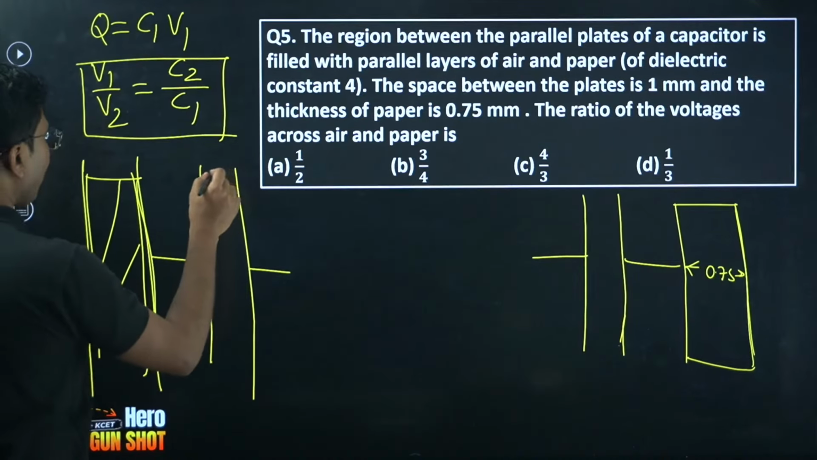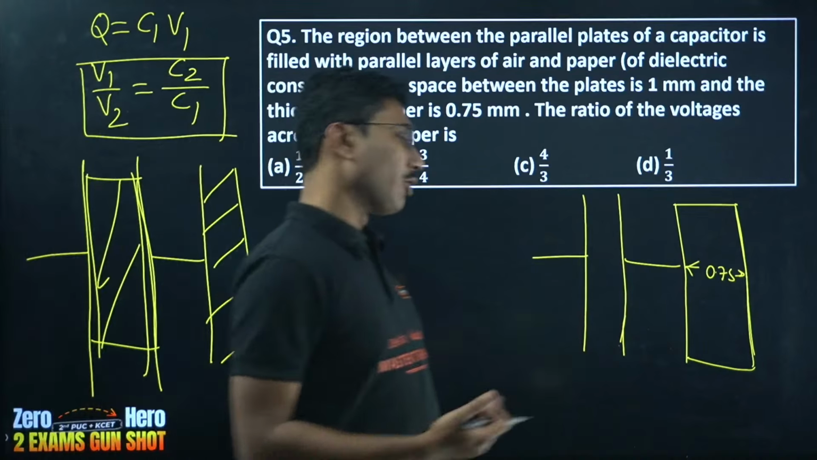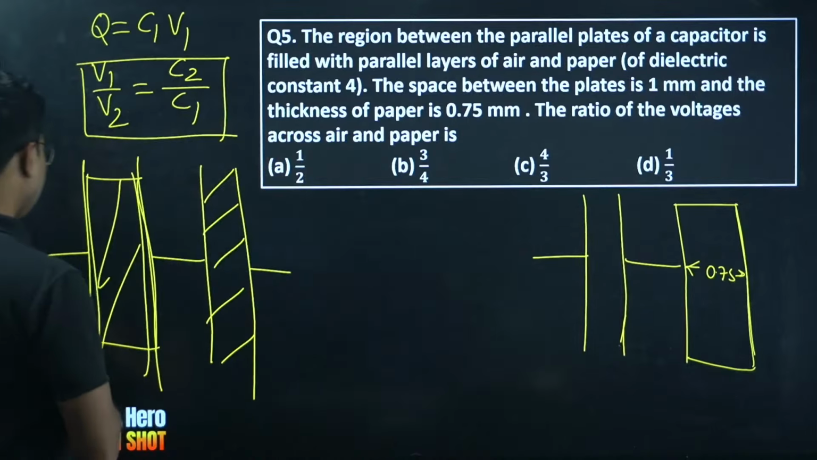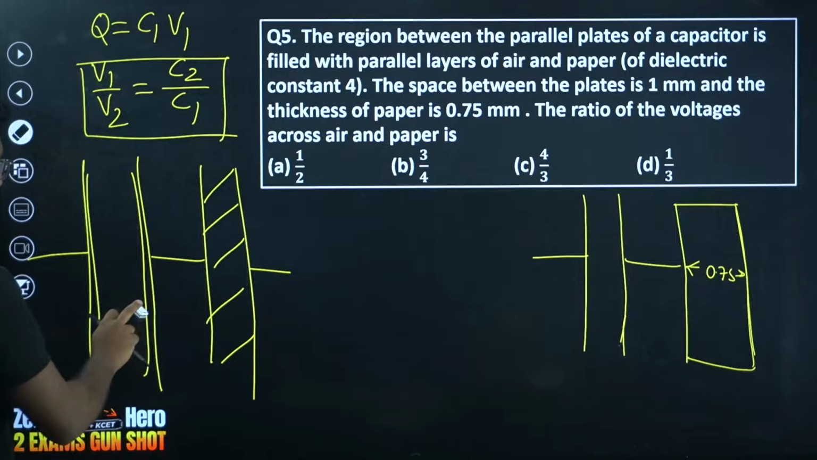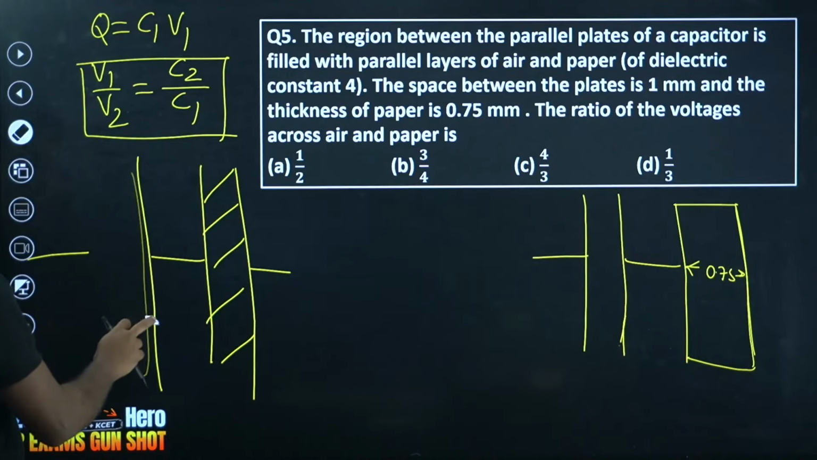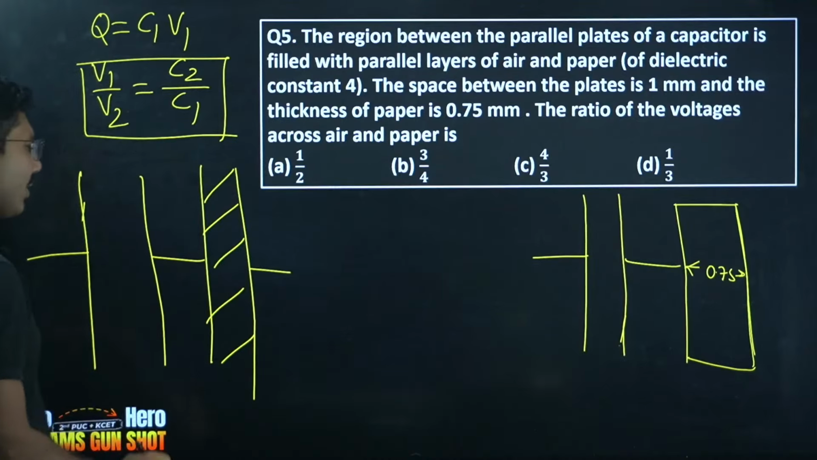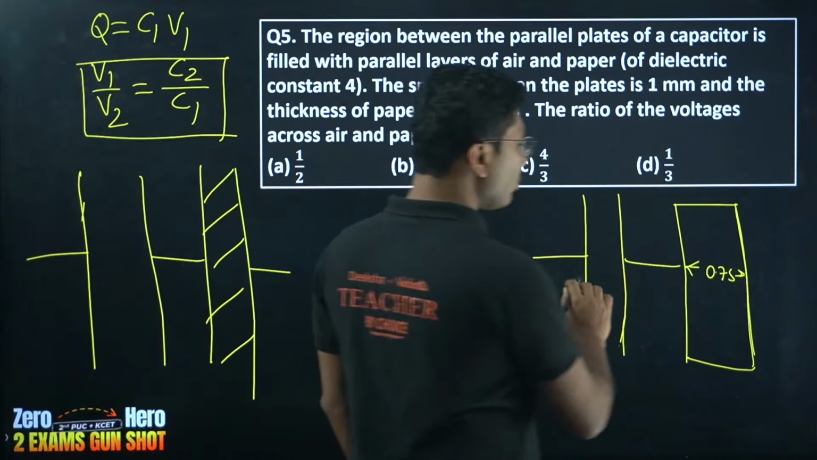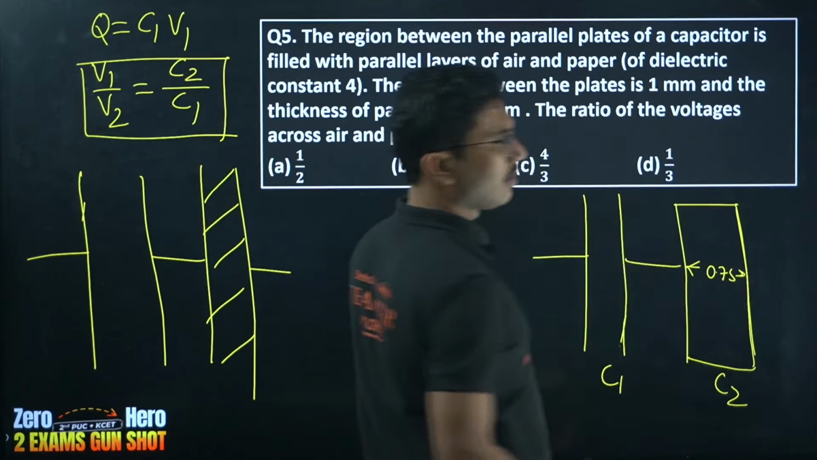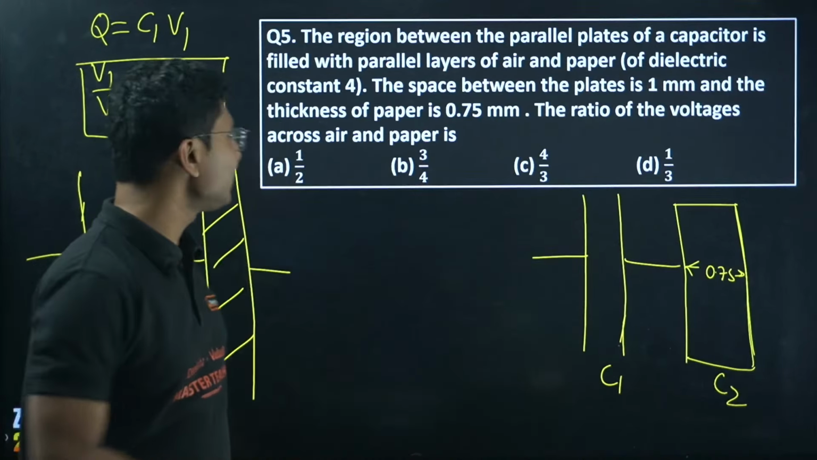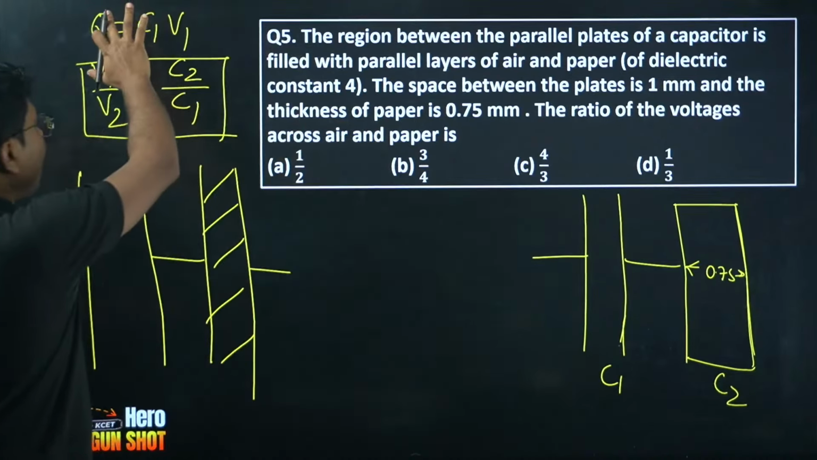Okay, maybe for Comet K, but not for KCET or PU Board. Obviously not for PU Board. KCET level generally this concept is coming. So here you have to just consider them to be series combination. Even series combination is not required. Only you need to know they are two different capacitors. One is C1, this one is C2. You just need to find the ratio of their capacitances. Okay, this one is clear, right?